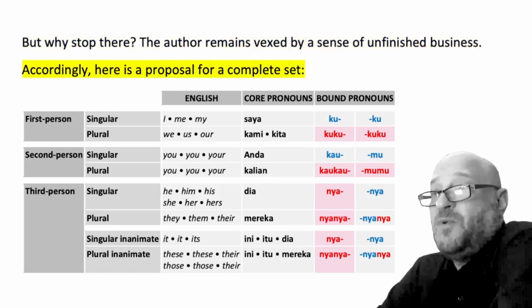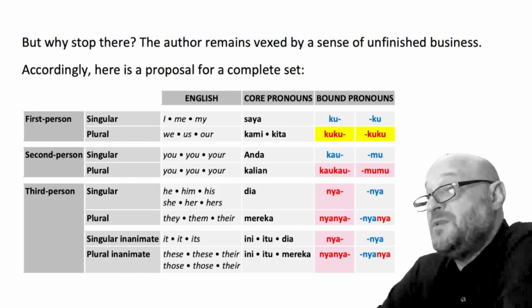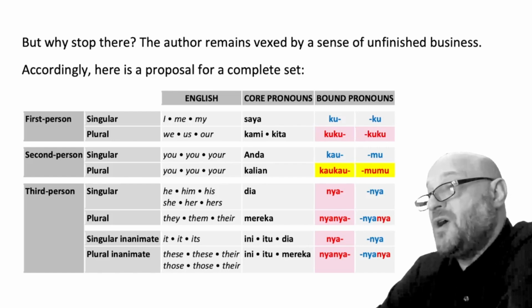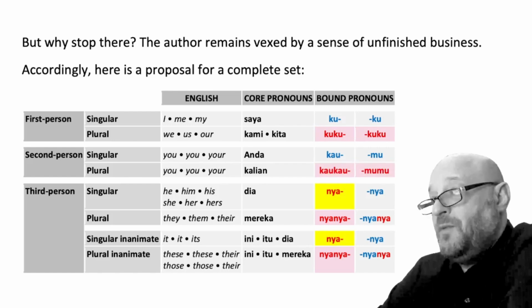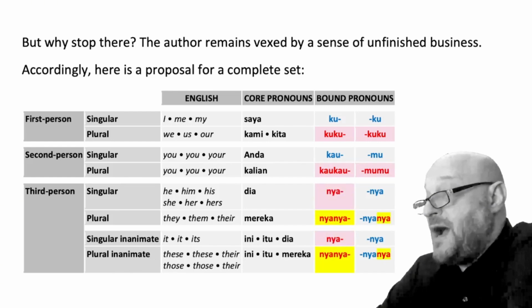Accordingly, here's a proposal for a complete set. Let's add in for first person plural, kuku. Duplication because it's plural. Second person plural, same. Kau becomes kaukau, plural. Mu becomes mumu. Third person, nya, no problem. For the plural, do nyanya.